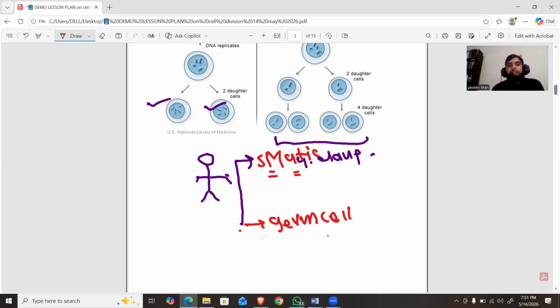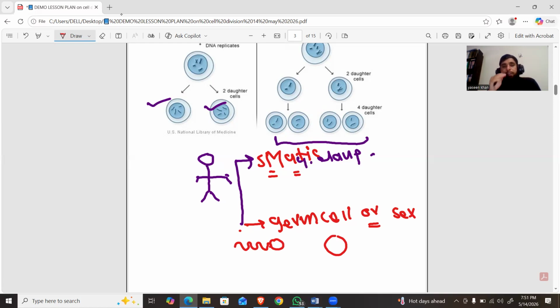While the germ cells are also called the sex cells. For example, in the case of the male, these germ cells are called sperms, while in the case of the female, the sex cells are called ova, or in other words, eggs. So inside the sperm and the ova, the meiosis process occurs. While in the case of somatic cells, the mitosis process occurs.